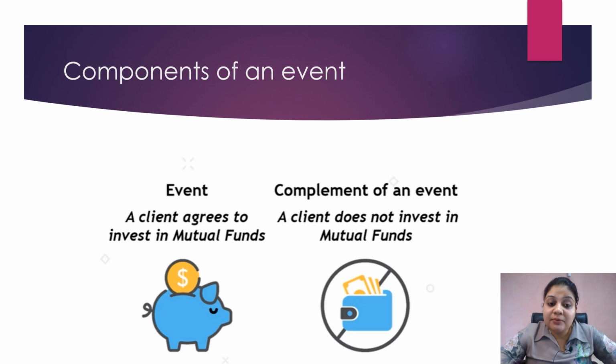Now, an event can be an event or it can be a negation of an event, or complement of an event. So if I'm talking about even numbers, getting an even number is an event. So what will be the complement of that event? Getting an odd number from a dice will be the complement of that particular event.